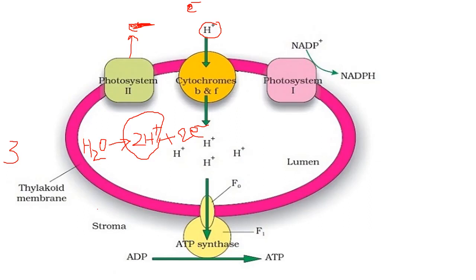Along with that electron, these proton carriers will take up a proton also from the outer side, meaning from the stromal side. These proton carriers will take one proton along with the electron they are carrying. That's why when this electron is released on the lumen side, one proton will also be released on the lumen side. Then this electron will be transported to photosystem 1, but that proton will be released here on the lumen side only, right?